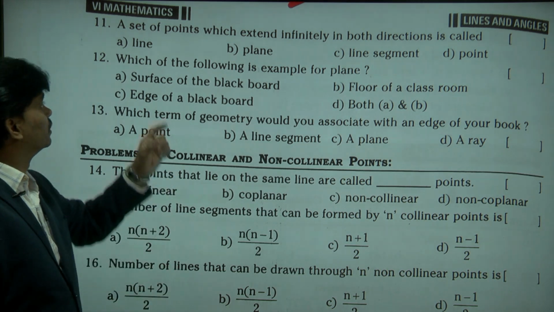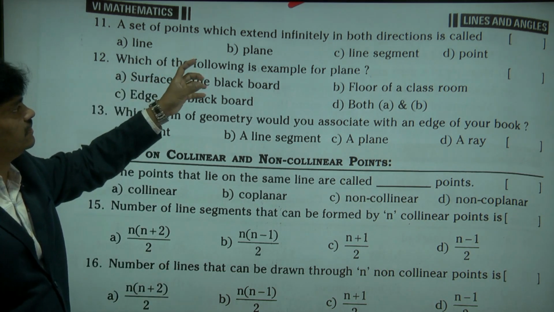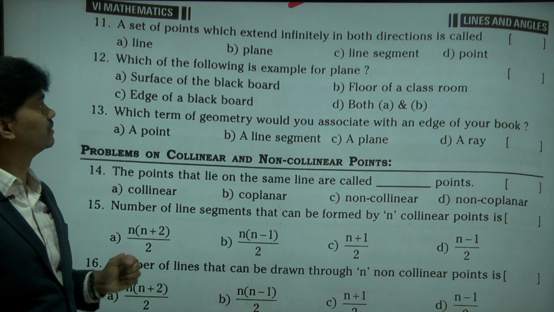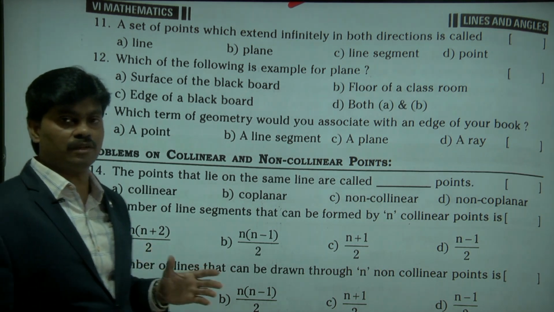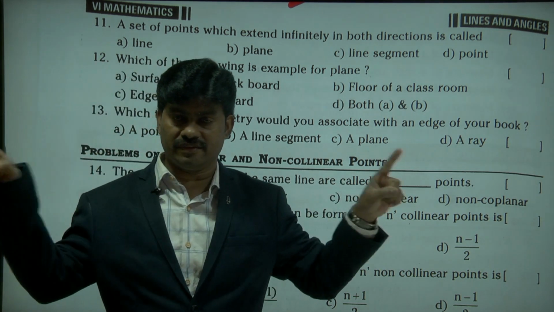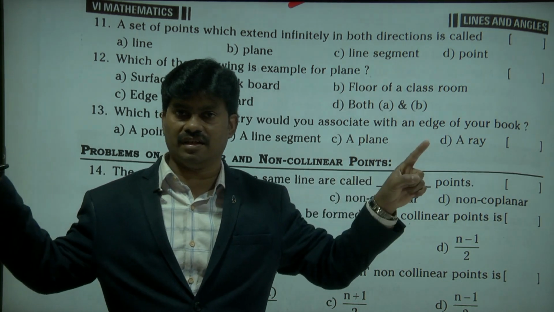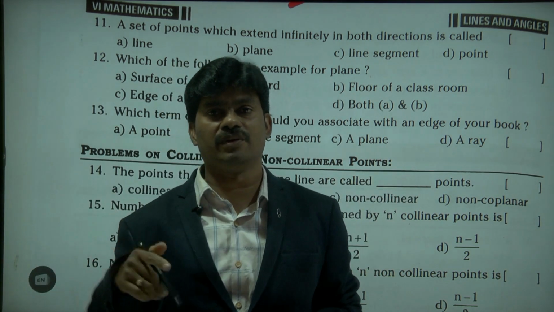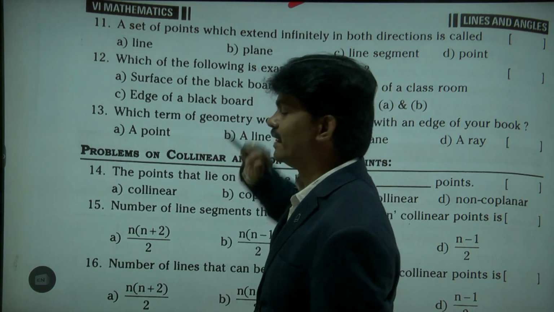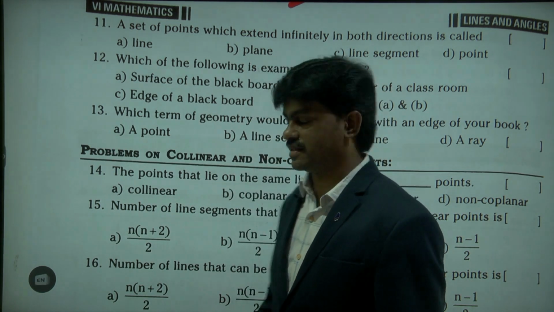Just see. A line is a set of points which extend infinitely in both the directions. Like this, a line. A plane, in the sense, has different points extending infinitely. We can go through plane also.